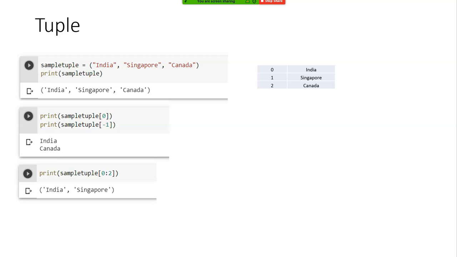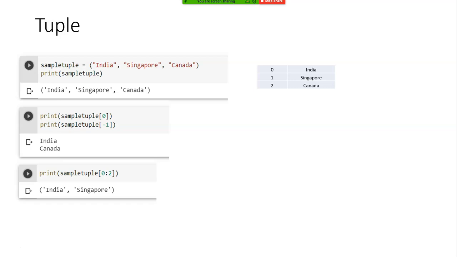See, you have a, yes, you're right. Instead of a minus, I can use 2 very well. Print sample tuple -1 is the same as print sample tuple 2. But as I said, there should be different ways of accessing my array, right? Because when I have a large record, I must have the flexibility to maneuver my data, right? So which is why we have different ways of accessing the items, because I need that flexibility. It depends on my need.